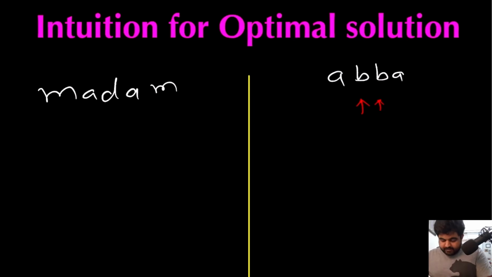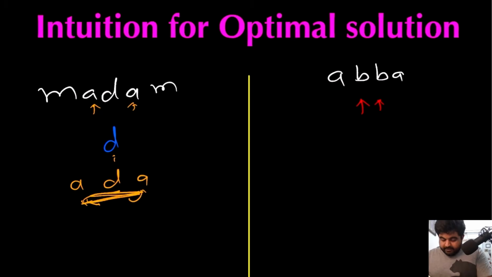Well, if we just take this "madam" as an example, over here we can conclude this D to be a substring on its own, and because this is a single character substring, we can conclude this to be a palindrome as well, because if we read from the left direction or the right direction, in each case we are going to get the same result. Now if we add these two A's to this D, we will also get the substring that looks like this: A, D, A. Now in each case this D remains common, but the left value and the right value, because they both are the same, we can conclude this string to be a palindrome as well.